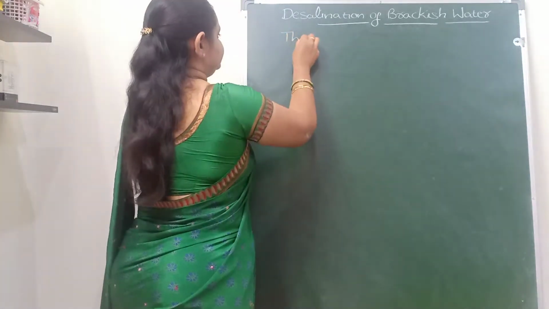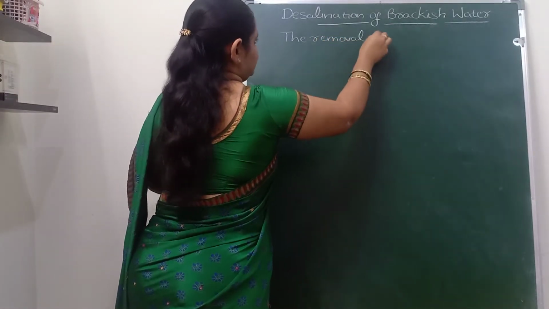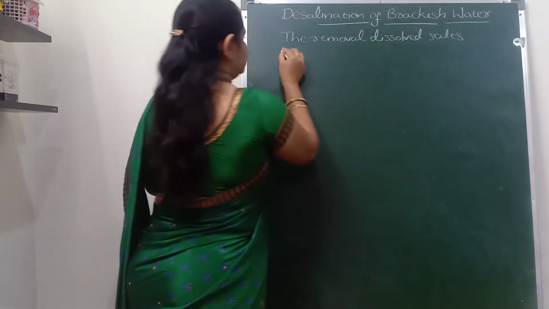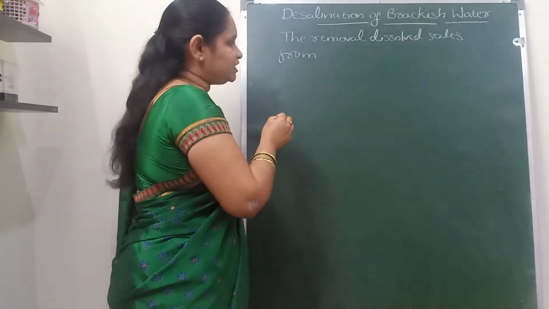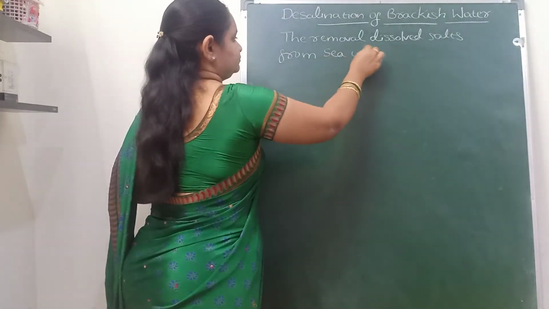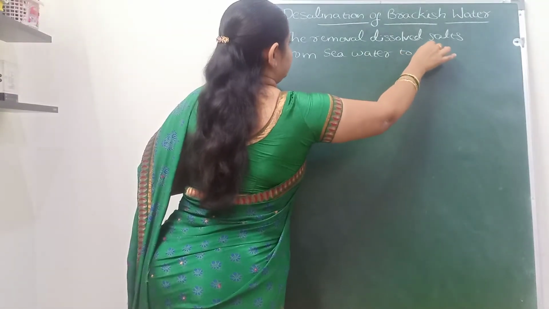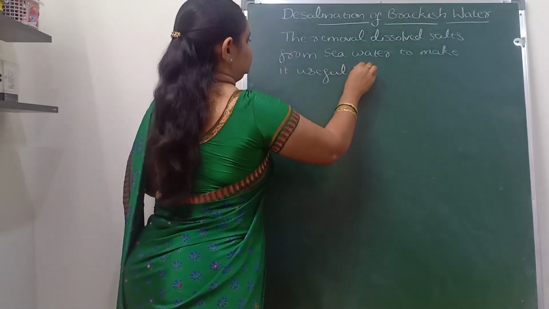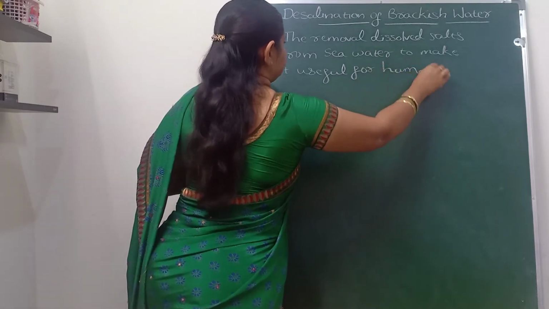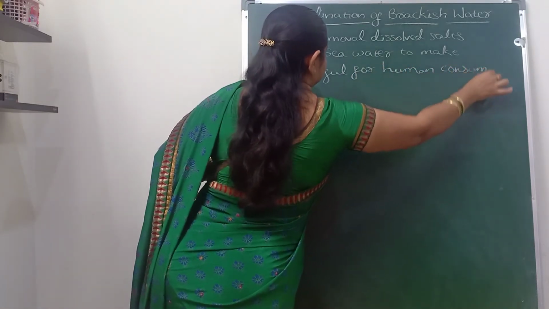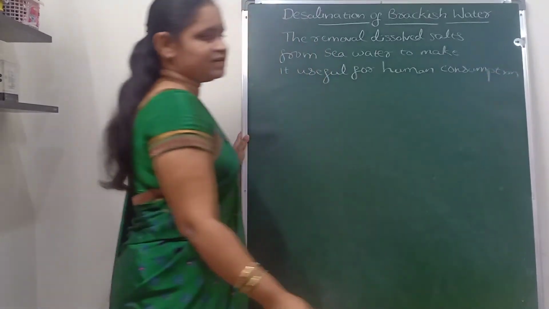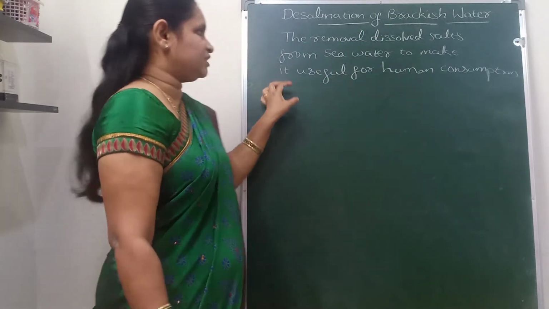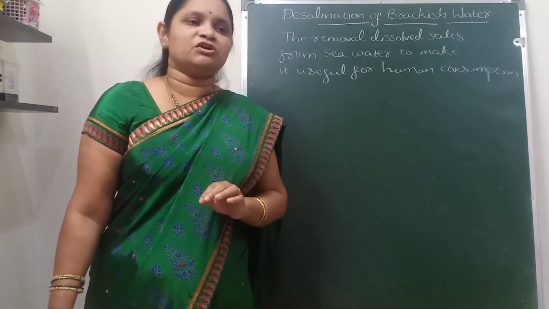The removal of dissolved salts from brackish water or seawater to make it useful for human consumption is the process known as the desalination of brackish water.